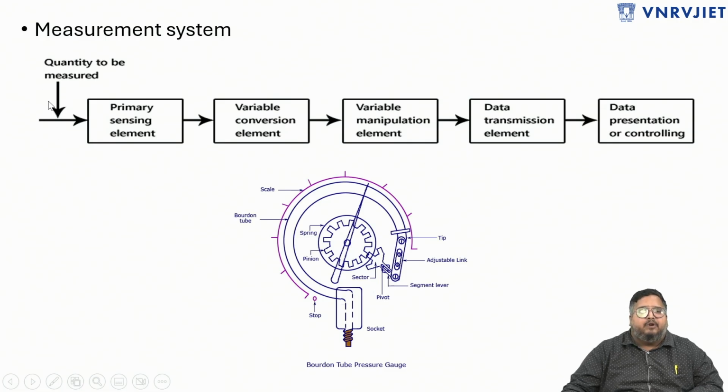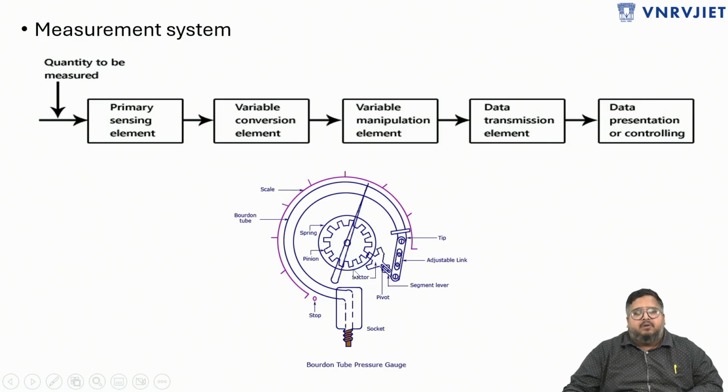The quantity to be measured is given to a measurement system, which generally consists of 5 blocks. It is not guaranteed that we need all these 5 blocks together, but generally we have these 5 blocks. The first block is a primary sensing element, the second is a variable conversion element, the third is a variable manipulation element, the fourth is a data transmission element, and the fifth is a data presentation element.